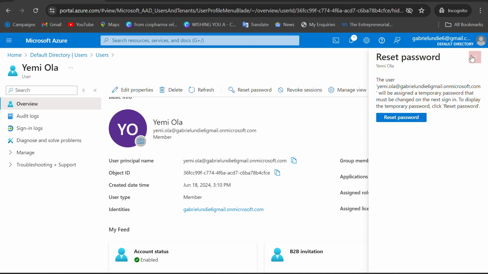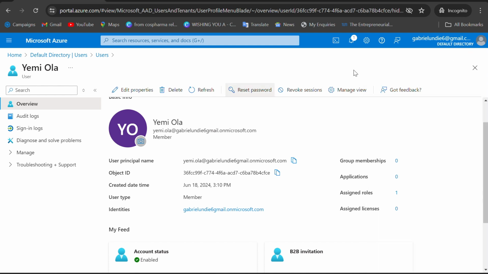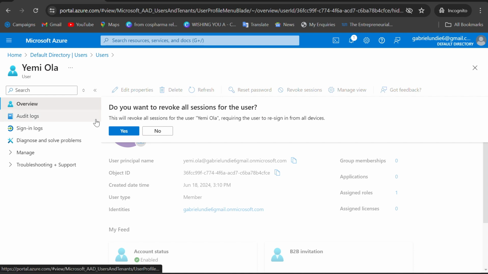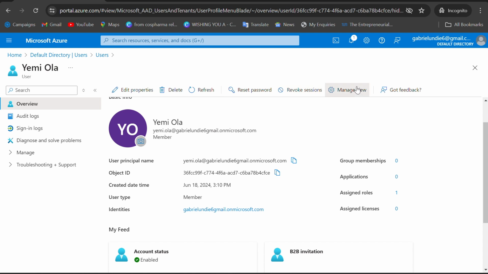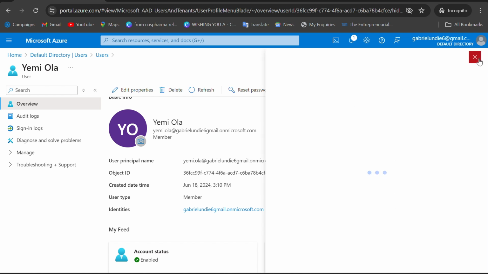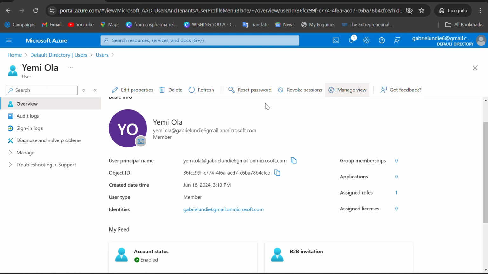Having done this, you can as well revoke this user. Once you click revoke, the browser will ask you, do you want to revoke all sessions for the user. If you see a ticket, you can revoke this accordingly. Now you can also see the manage view, which I have shown you in the general platform. And if you have any feedback, you can give it.